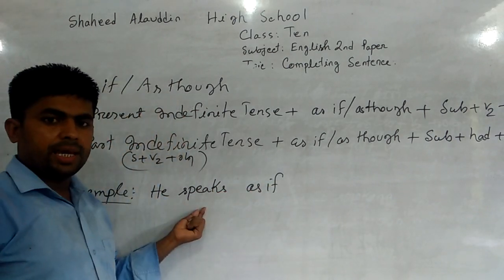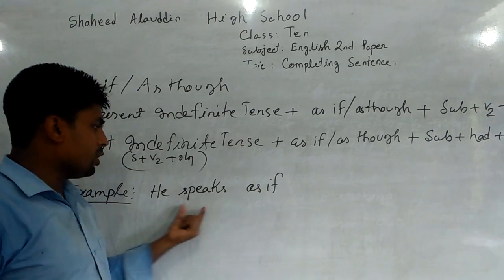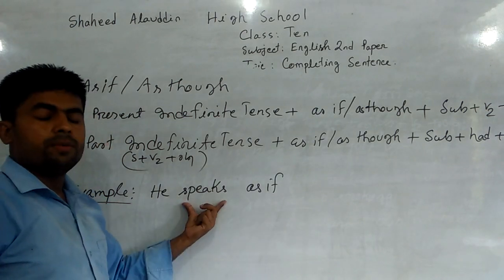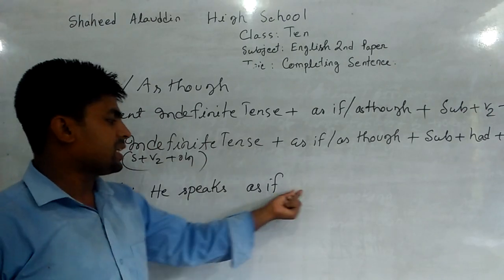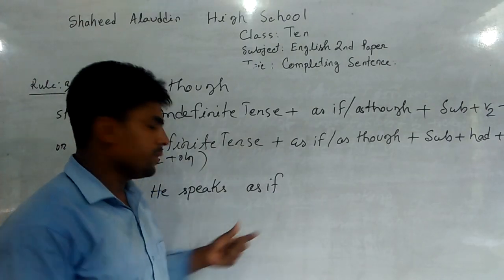He speaks as if. Here the first clause of as if is present indefinite tense, so we should use past indefinite tense after as if.